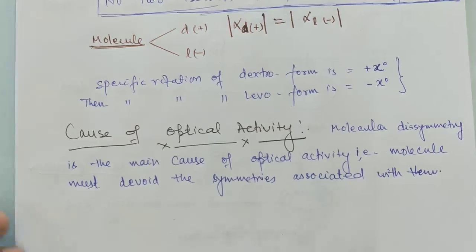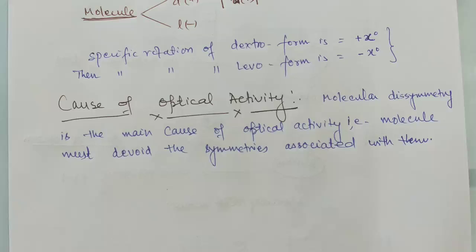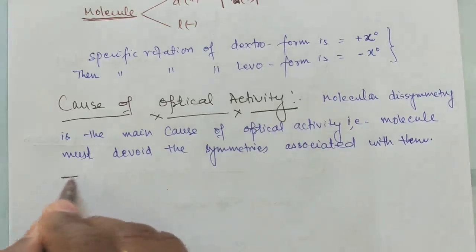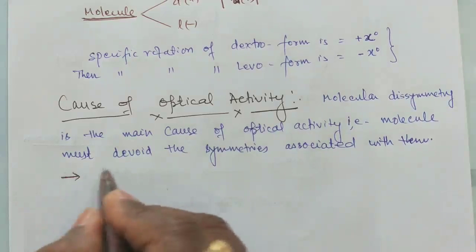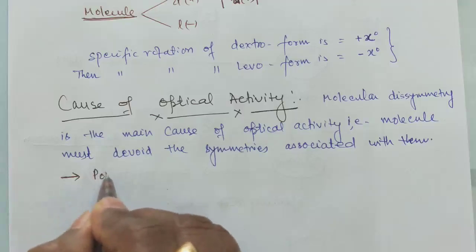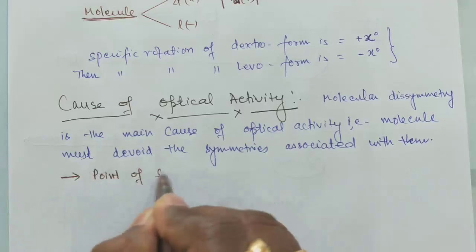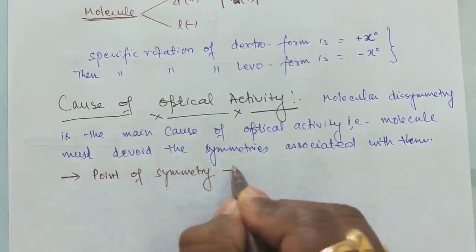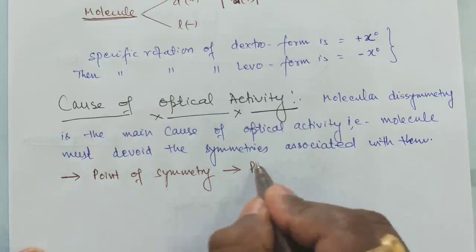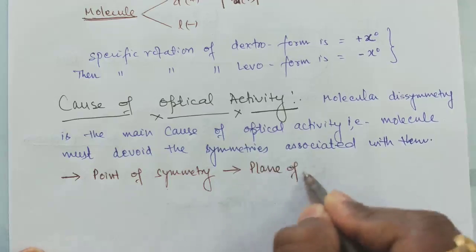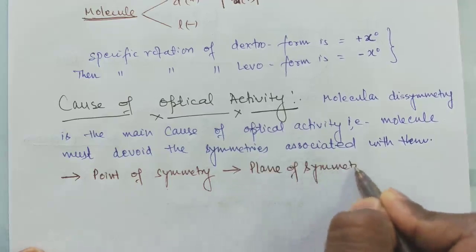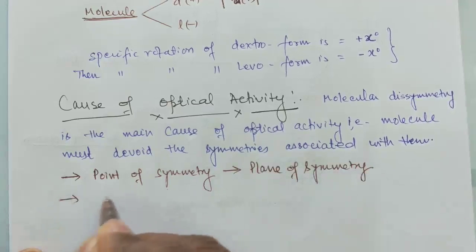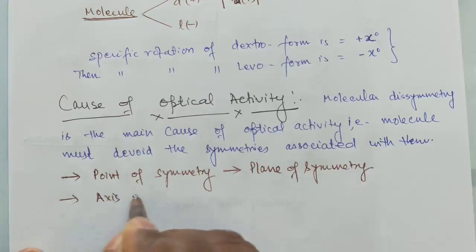So what are the different symmetries which are associated with the molecule? I'm giving you just a brief note for that. We have different kinds of symmetries present with molecules. First is point of symmetry. Second is plane of symmetry. Third is axis of symmetry.